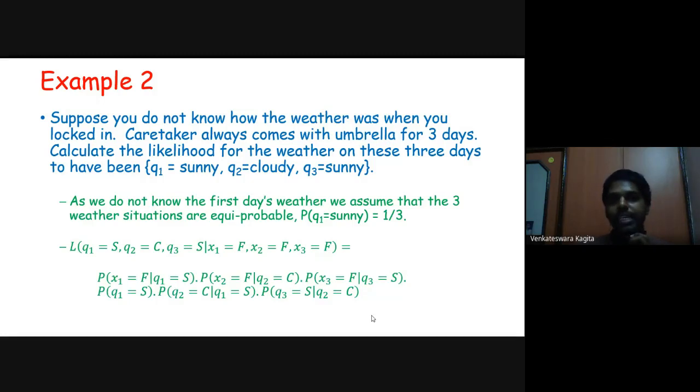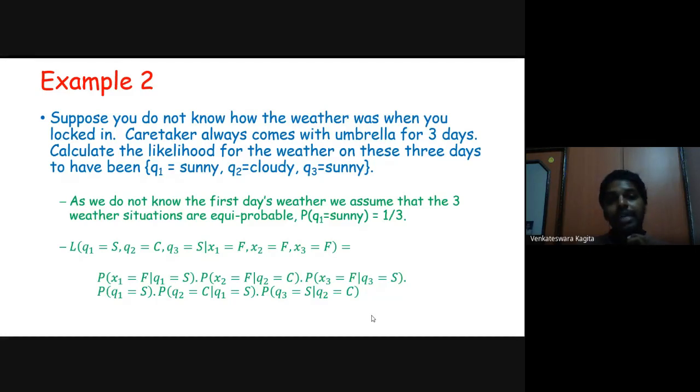The question is that the caretaker did not bring an umbrella for all 3 days. So now X1 equal to false, X2 equal to false, and X3 equal to false. Which is equivalent to probability of X1 equal to false given Q1 equal to S, times probability of X2 equal to false given Q2 equal to cloudy, because that particular day's observation only depends on that day's weather. It doesn't depend on the previous day's weather or the next day's weather. That's why we have these probabilities. And probability of X3 equal to false given Q3 equal to S.